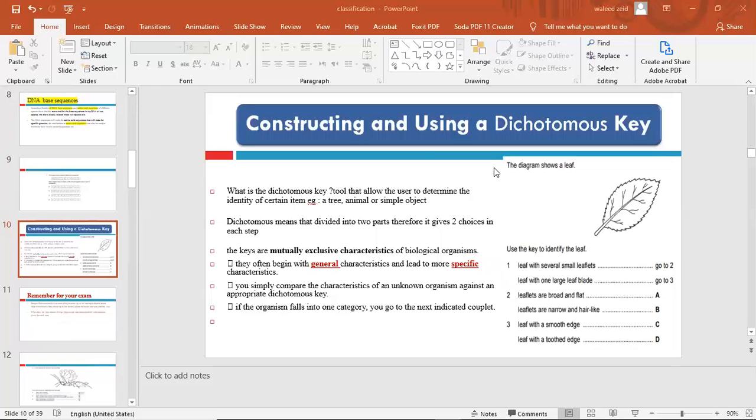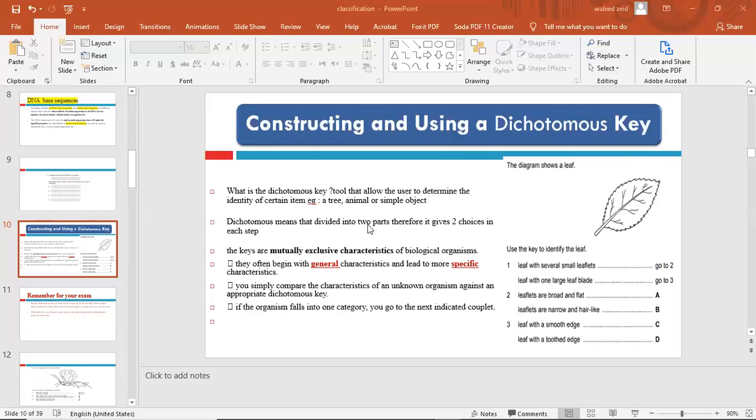Another important part of this, according to your syllabus, is constructing and using the dichotomous key. The dichotomous key is a tool that allows the user to decide or to identify a certain item, a tree, an animal, a simple object. For every object, either living or non-living, they use the dichotomous key to decide which item we are dealing with.